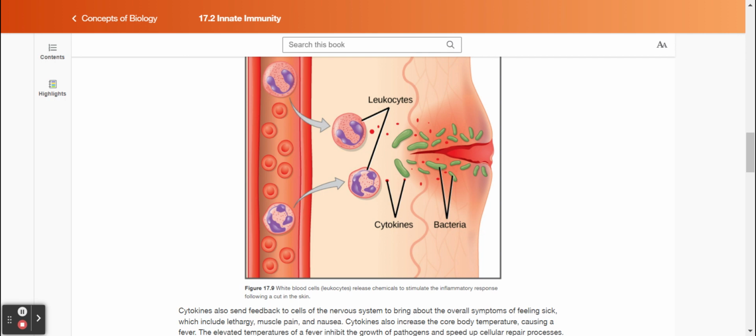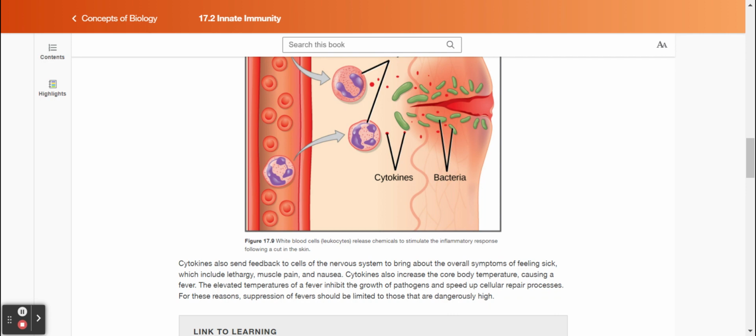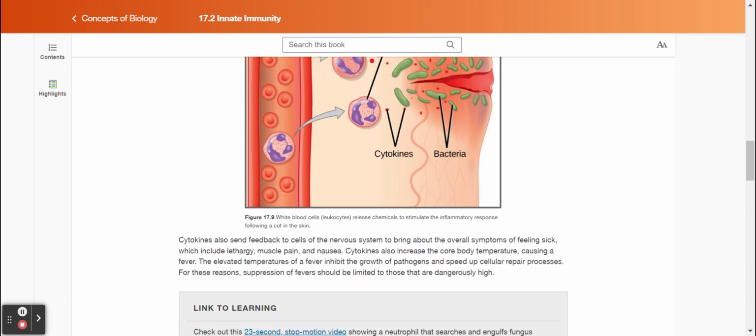Cytokines also send feedback to cells of the nervous system to bring about the overall symptoms of feeling sick, which include lethargy, muscle pain, and nausea. Cytokines also increase the core body temperature, causing a fever. The elevated temperatures of a fever inhibit the growth of pathogens and speed up cellular repair processes. For these reasons, suppression of fevers should be limited to those that are dangerously high.